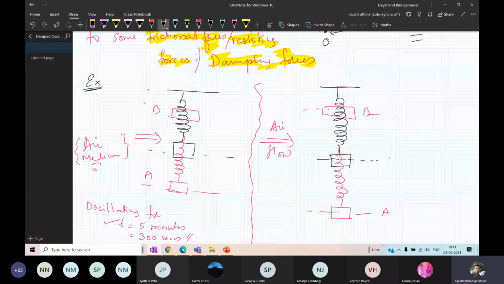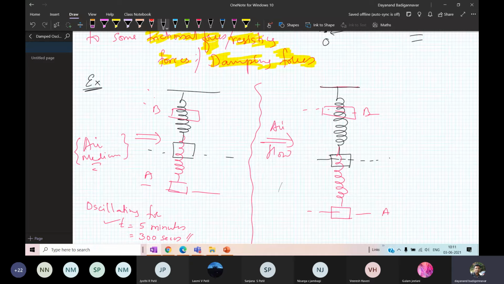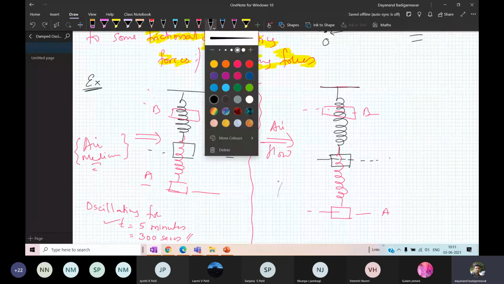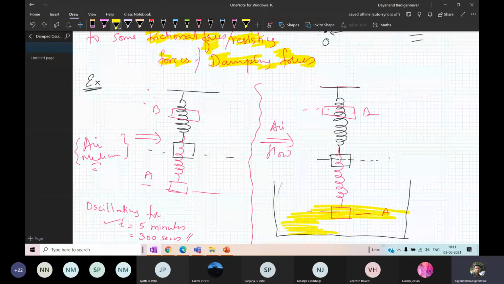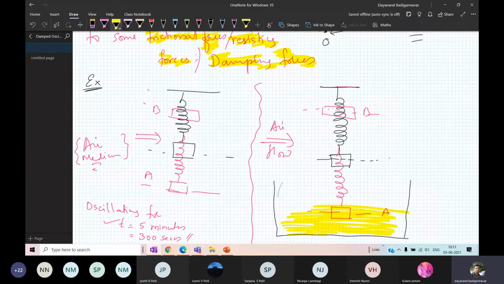Now, just to add some damping to it, I will take one beaker, one container. In that container, I have one liquid medium which is of very high density. So this is the liquid medium. It is of very high density. Now this is the liquid medium, thick oil.